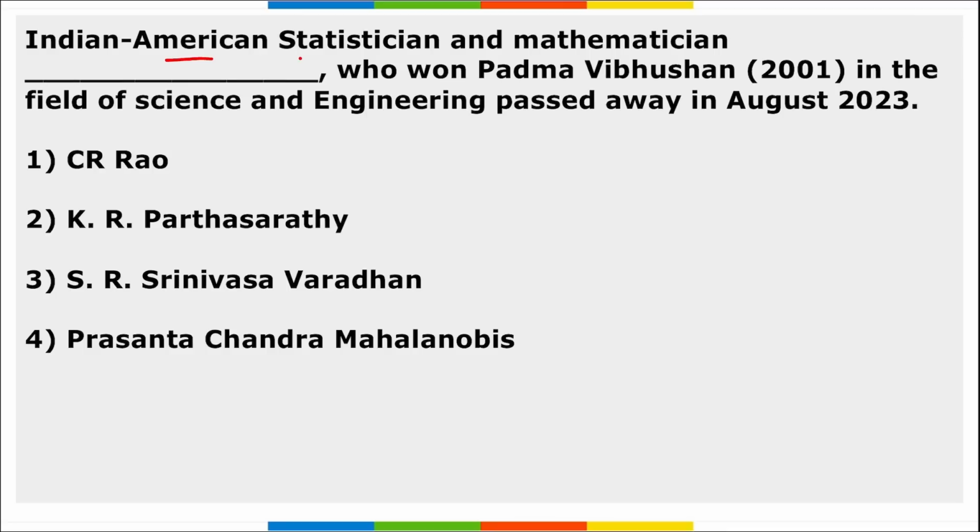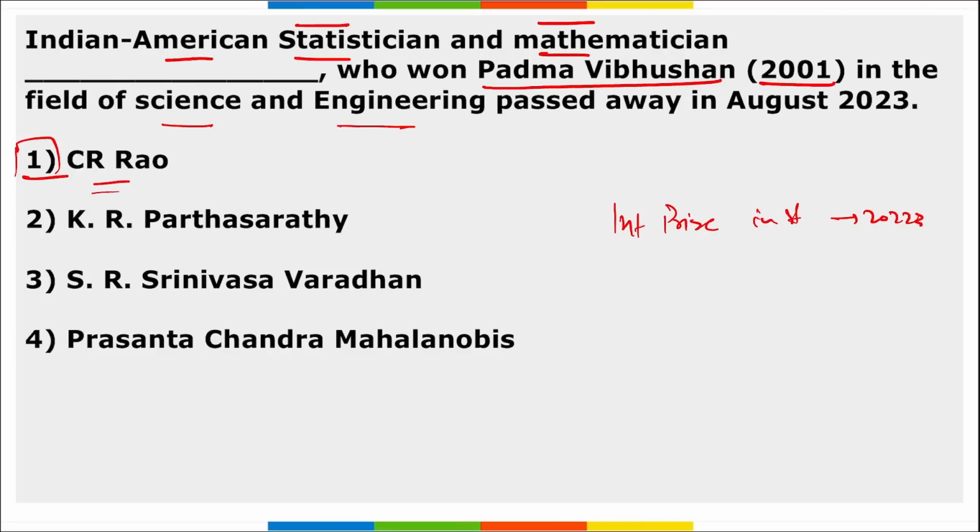Next, Indian American statistician and mathematician C.R. Rao, who won Padma Vibhushan in 2001 in the field of science and engineering, passed away recently. C.R. Rao is an Indian American statistician and mathematician. He was also awarded the International Prize in Statistics in the year 2023, correct?